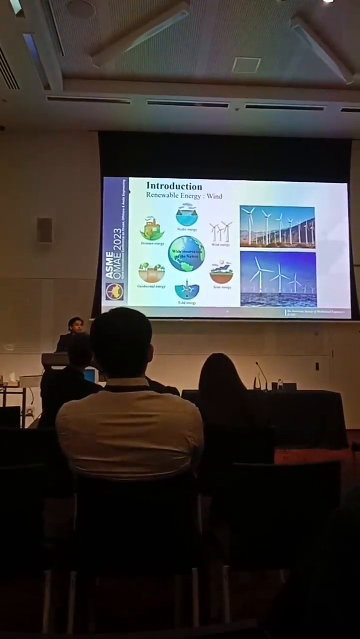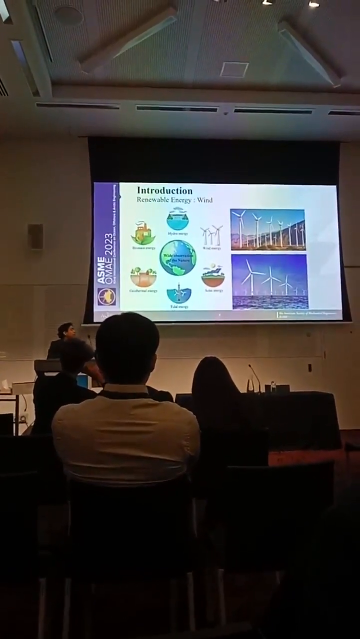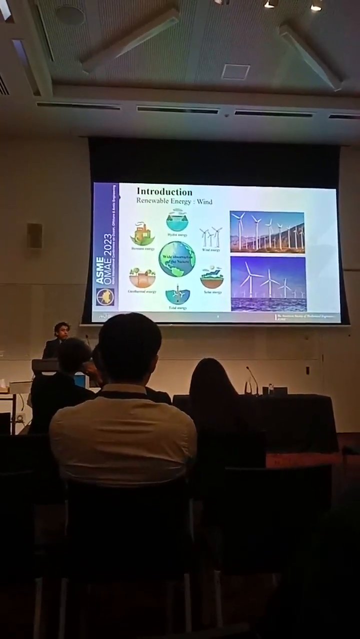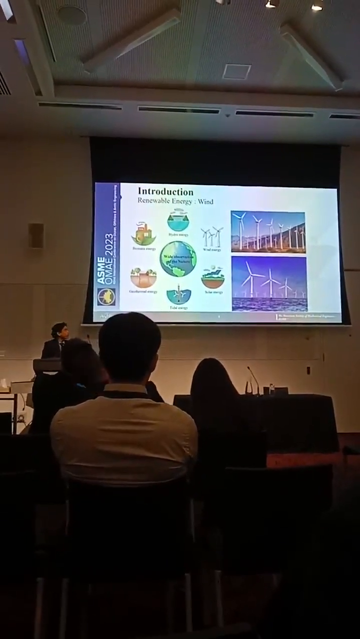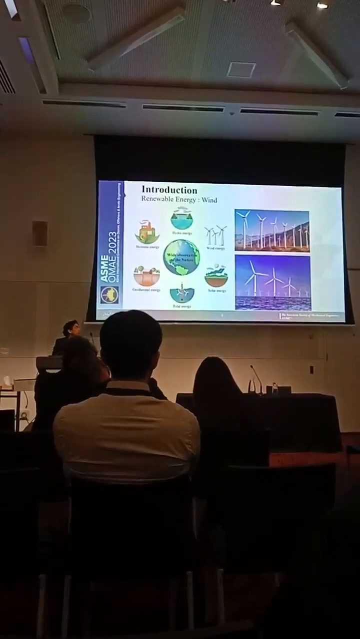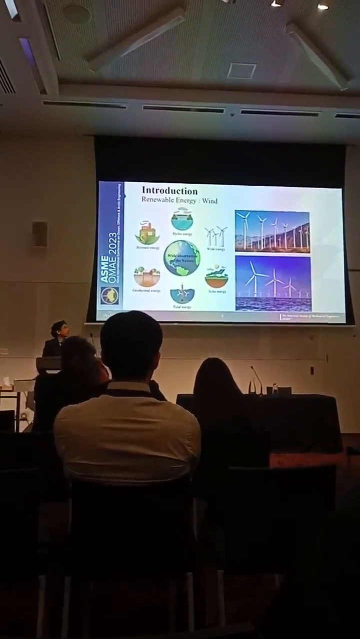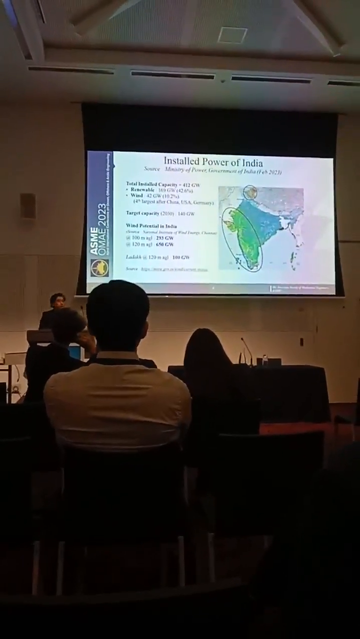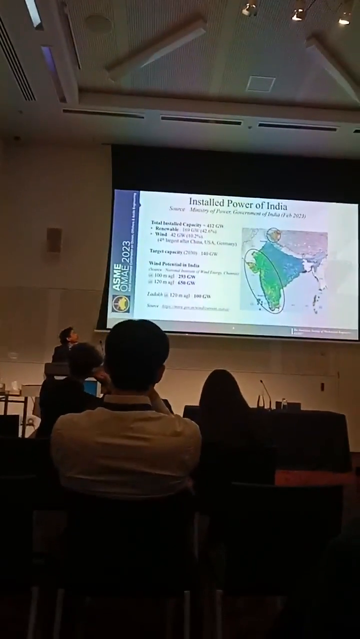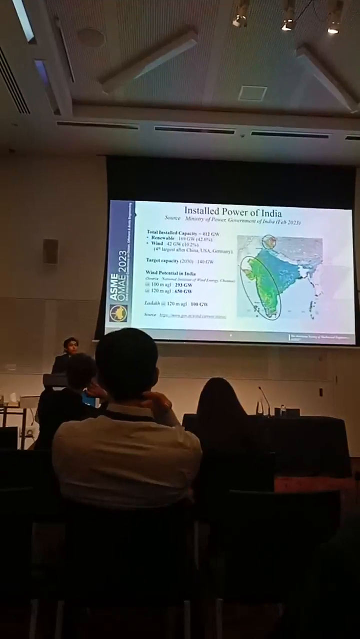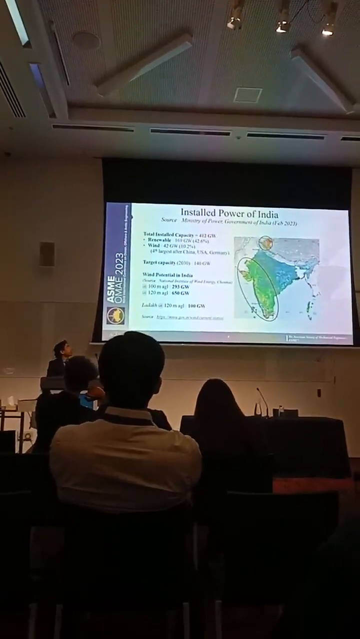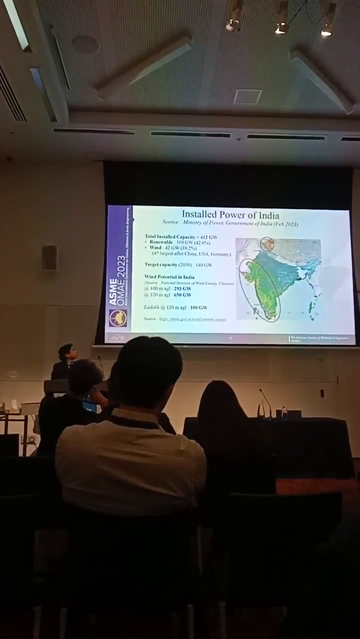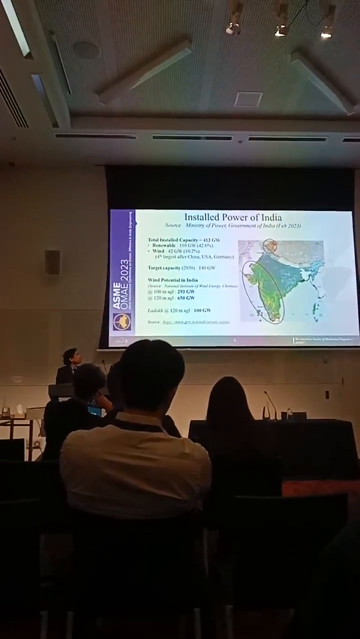We all know renewable energy is very important in today's world, and wind energy constitutes about 5% of the total renewable energy around the world. Horizontal axis wind turbines are commercially viable devices for wind energy capture. Now let us look at the installed power capacity of our country. We have a total installed power capacity of around 412 gigawatts, out of which 10% comes from wind energy, which is about 42 gigawatts.